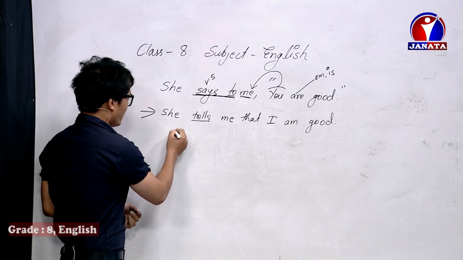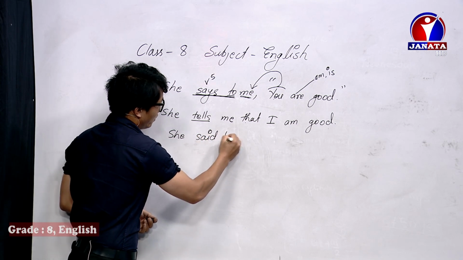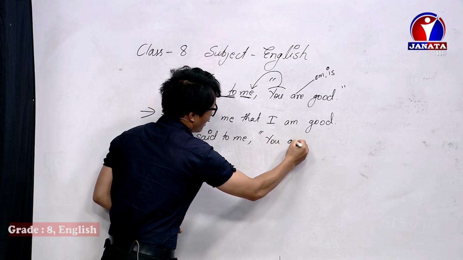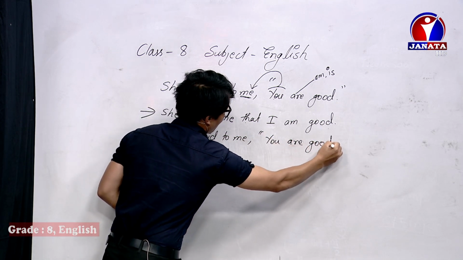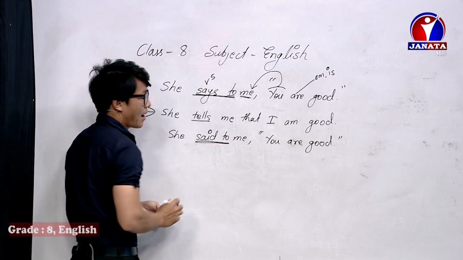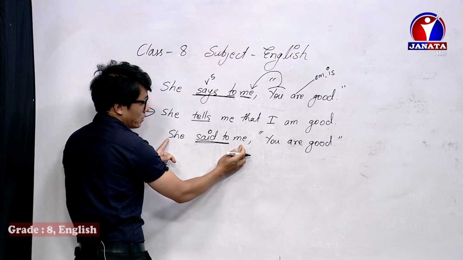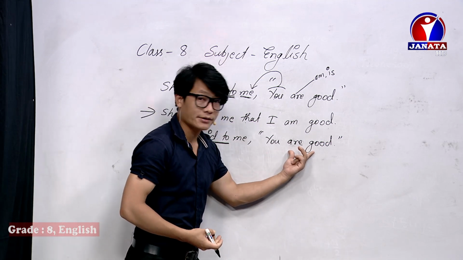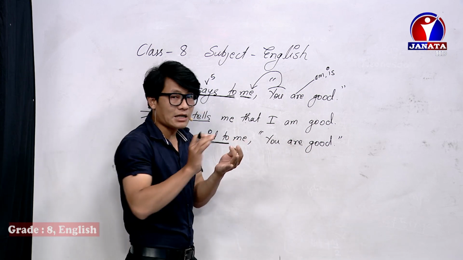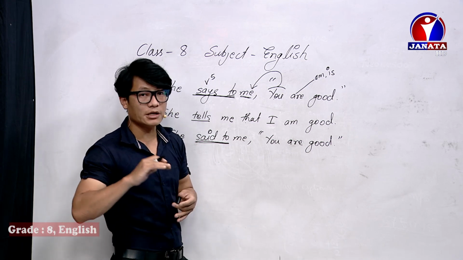Now let's do the same. She said to me, comma, inverted comma, you are good. Now, what is the change here? The change is said to. Said to means this is a past tense, simple past tense. So when there is a simple past tense in a reporting, then the tense of reported should be changed. What is the tense of reported? This is simple present. So am, is, are should be changed into was, were. You know very well. Am, is, are should be changed into was, were.